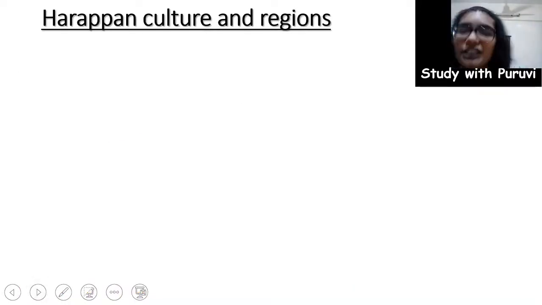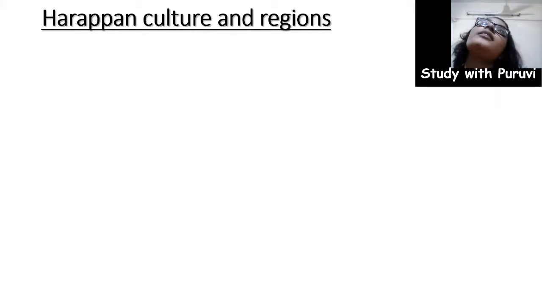Now the Harappan culture and the regions. Herein we'll talk about the major artifacts which form a part of the Harappan culture and also the major regions which were a part of the Harappan culture. Though further in the lesson we would observe that Harappan civilization was a really planned civilization.